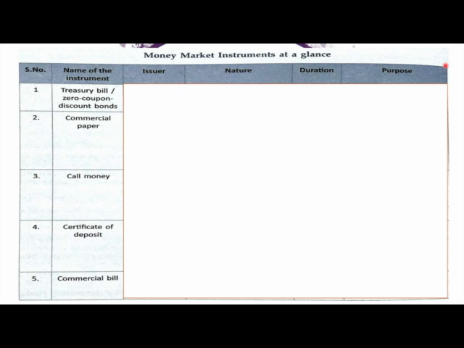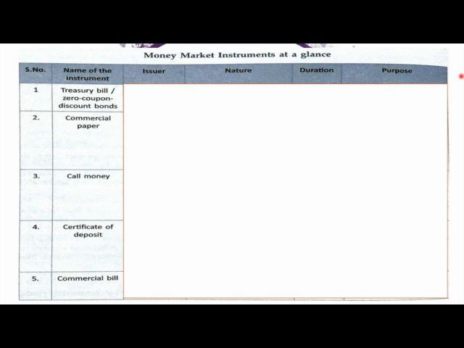You can add one more column, that is of amount, the minimum amount or the maximum amount. You can write the minimum and maximum amount. Like for treasury bill, it is 25,000. Same way you can write for the others also, how much their amount is. And like I suggested five, you can make it a sixth one also.